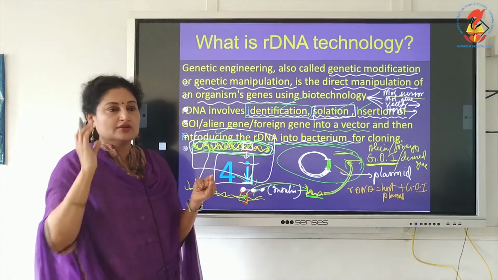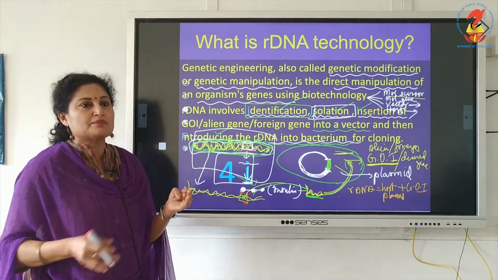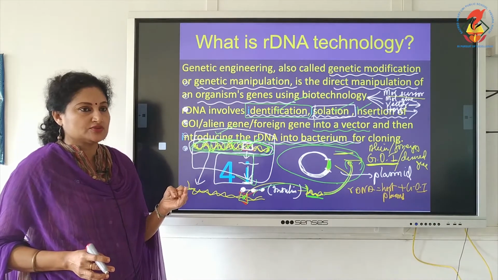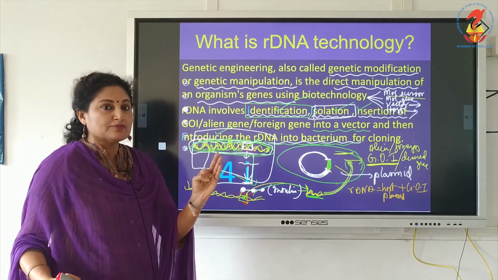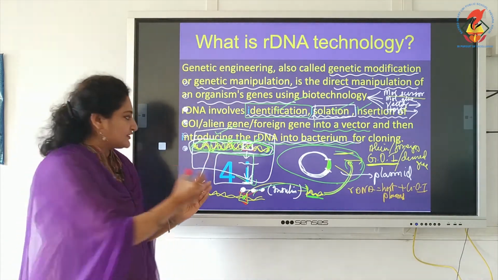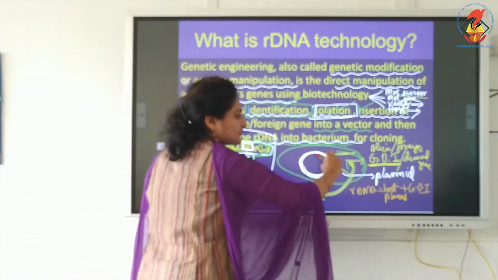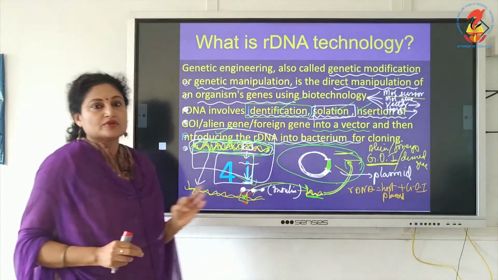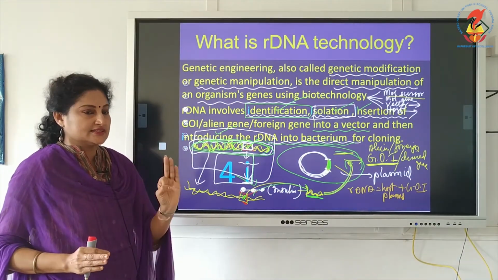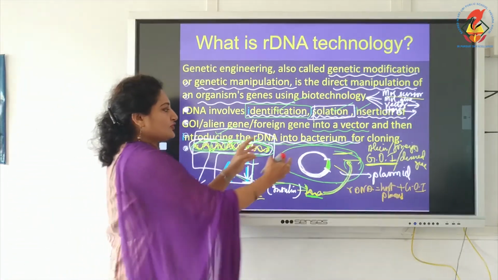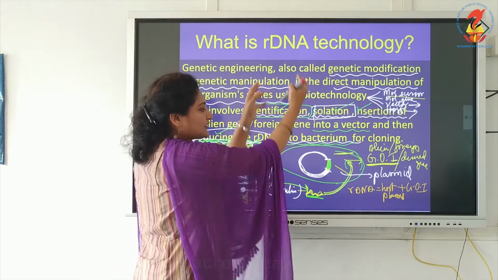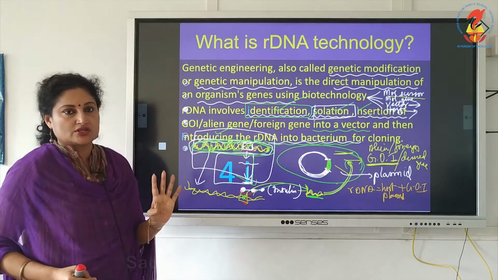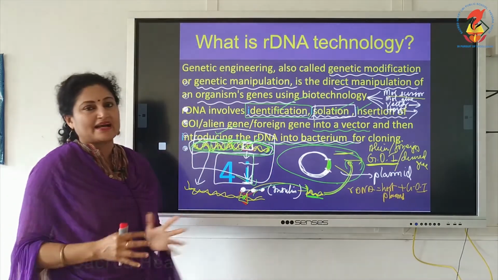This step you will get familiarized with because we are going to have a lab on it. So, this you will never forget, the entire strand should be isolated. Third step, what we are doing, only the gene of interest is inserted into the plasmid. That is the third step. And fourth step is we are introducing this plasmid. Now, this plasmid is called an rDNA. This plasmid is introduced into the host, and the usual host is bacterium.